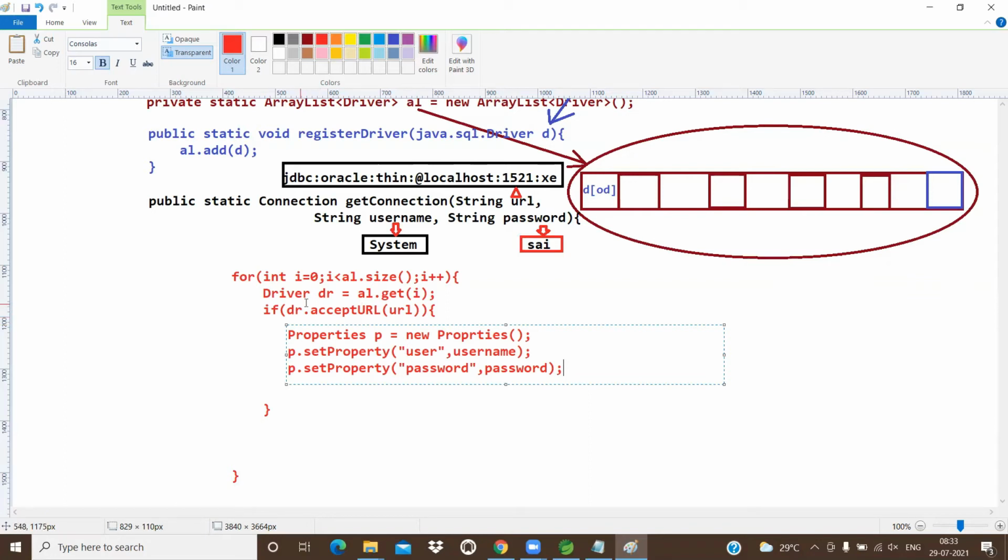Once your URL is valid, then only it will go to username and password. Otherwise, it won't go. So finally, please concentrate. The return